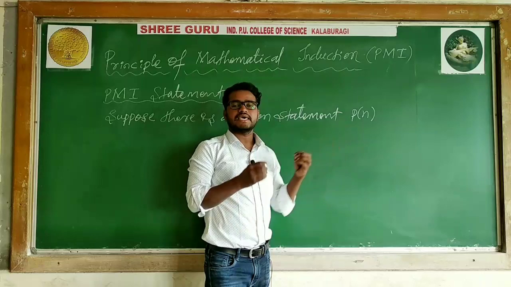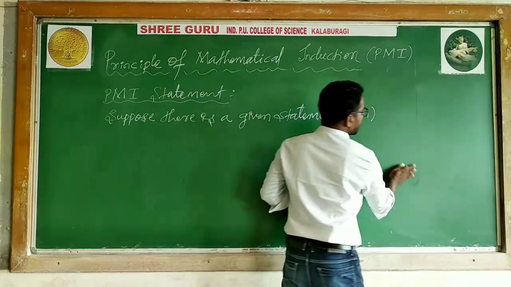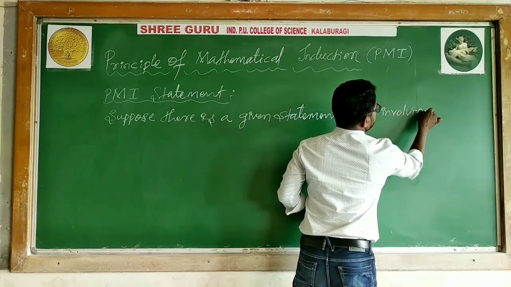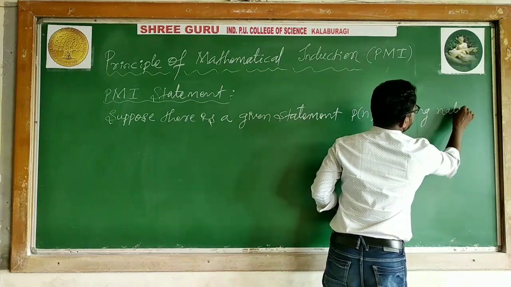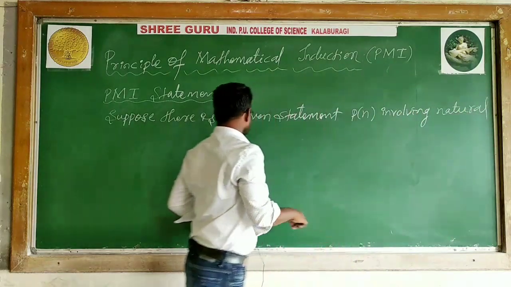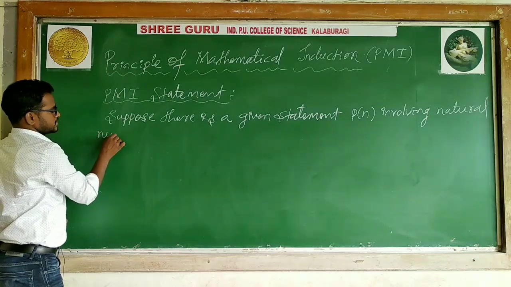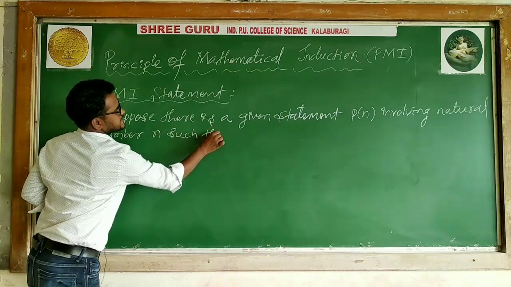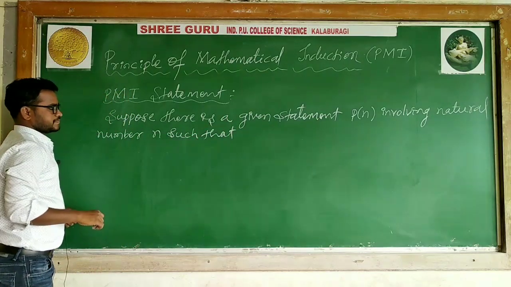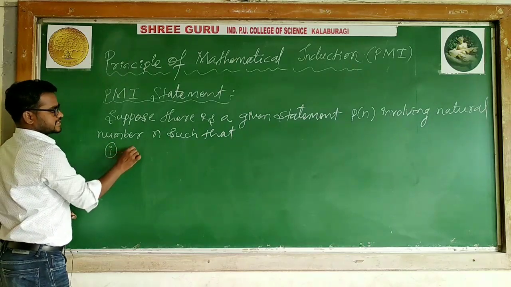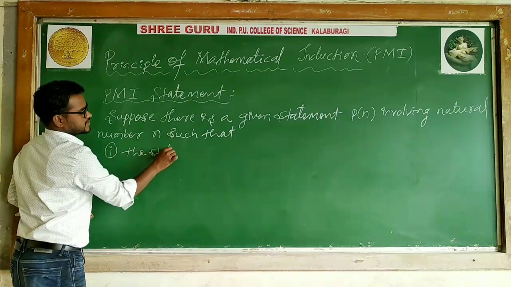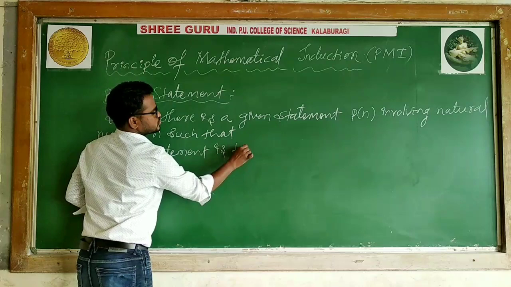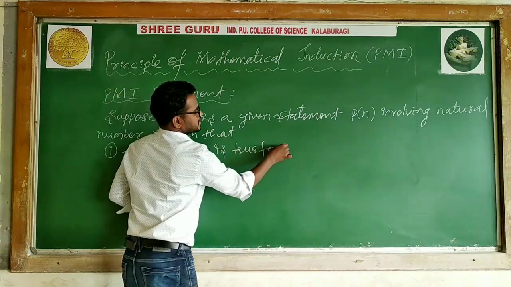P of n is nothing but any given statement involving natural number n such that first one, the statement is true for n is equal to 1.